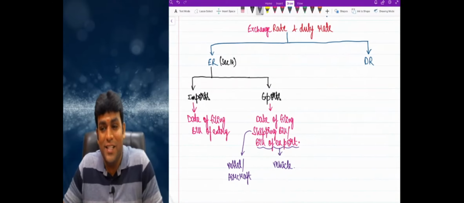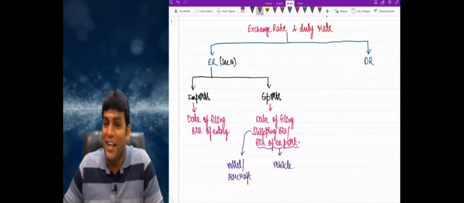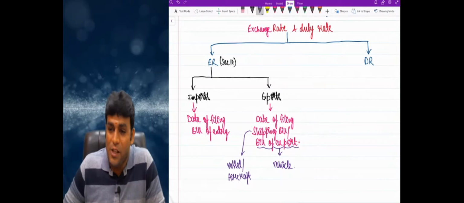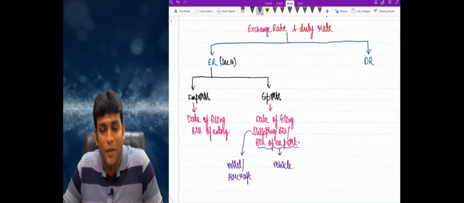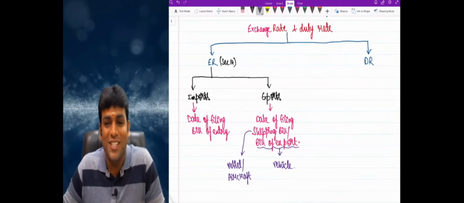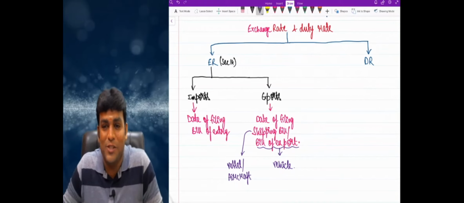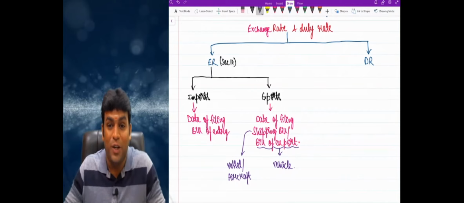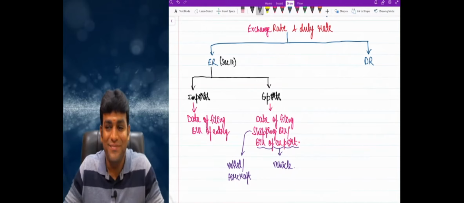Come on. Exchange rate and what rate? Duty rates. And exchange rate concept is given by section 14, which clearly says that in case of imports, we will see on the date of filing bill of entry. And in case of exports, we will see on the date of filing shipping bill or bill of exports. And shipping bill is the word used in case of export by vessel or aircraft. And in case of export by vehicle, we use the language called bill of export. Clear, right? Very interesting language, friends, and important also.